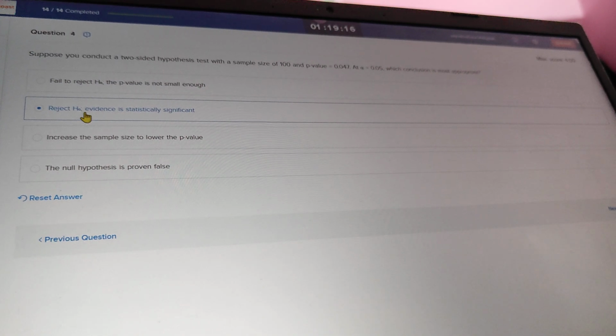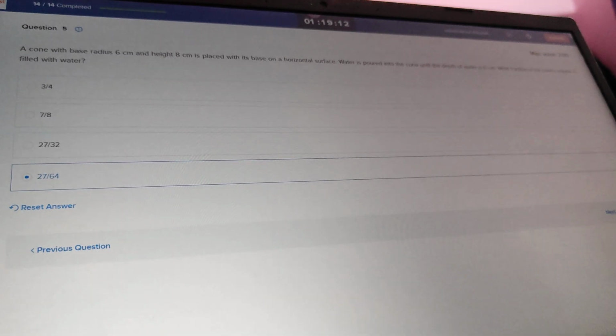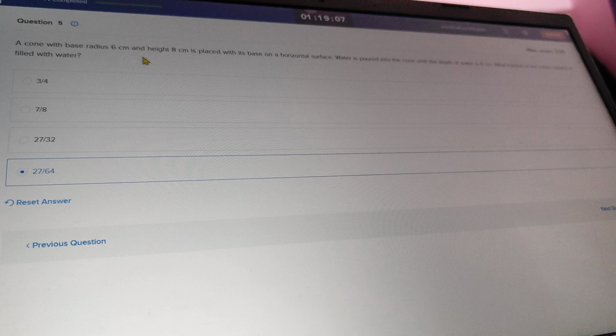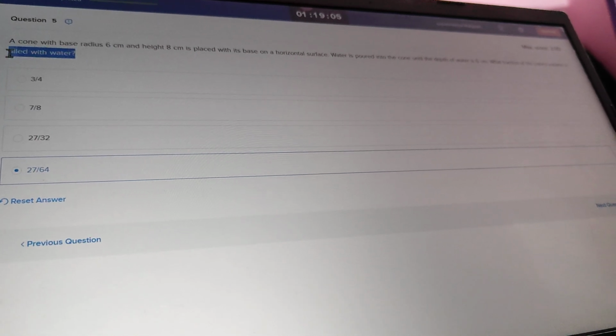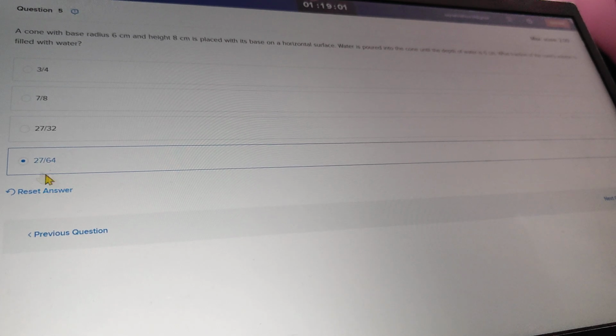And for the fourth question, suppose you conduct a two-sided hypothesis test with a sample size of 100. This is the question, you can see on the screen, and the answer of this question is the second, reject H0, evidence is statistically significant. Okay, and for the fifth question, a cone with base radius 6 cm and height 8 cm. So this is the question, and the answer is the fourth.